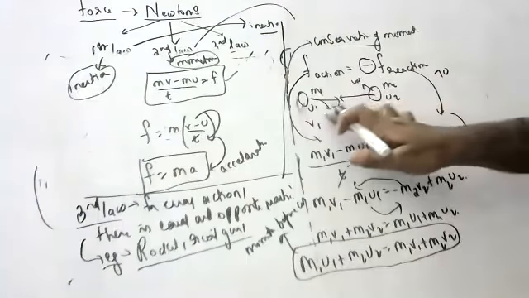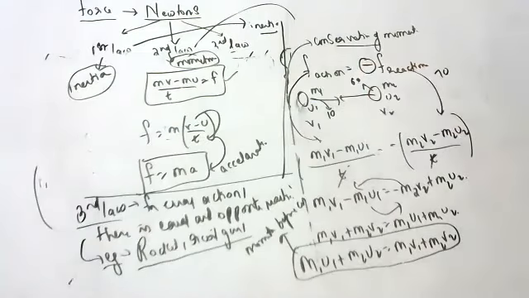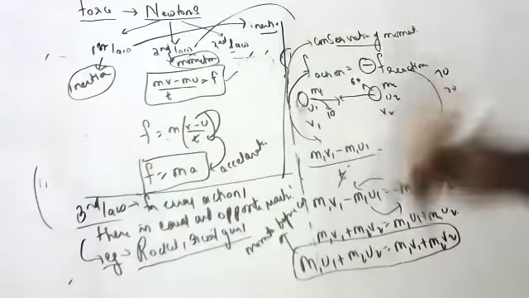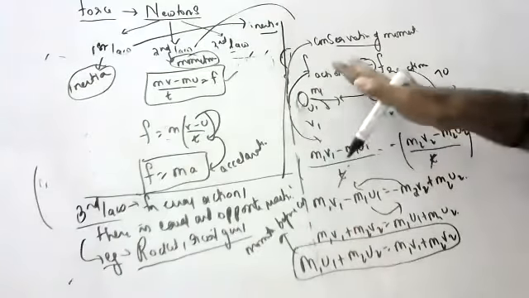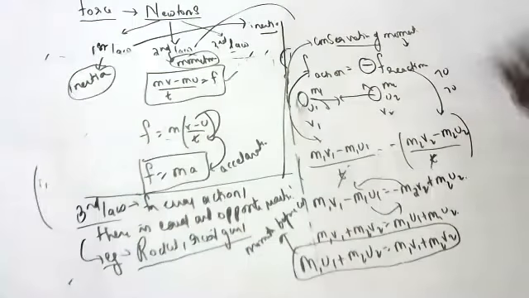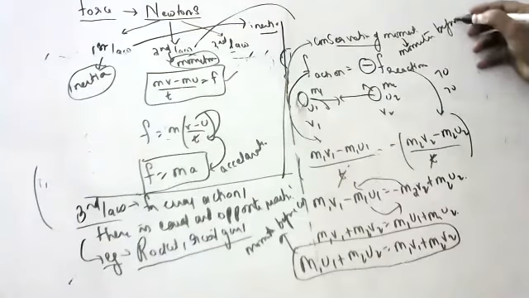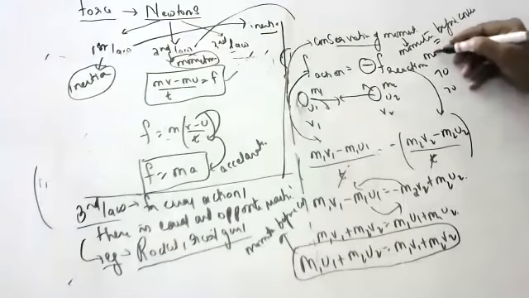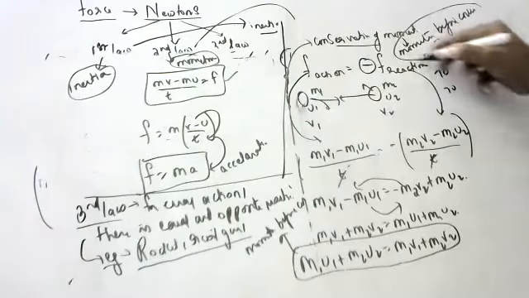Momentum after collision, they may change. Suppose this will become 10, this will become 60. 10 plus 60 is how much, children? 70, sir. Momentum before collision and momentum after collision will be the same. Of course, they may exchange their velocities or velocities may change, but the total momentum of the two bodies before collision will be equal to the momentum after collision. What is the conservation of momentum definition, children? Momentum before collision is equal to momentum after collision.